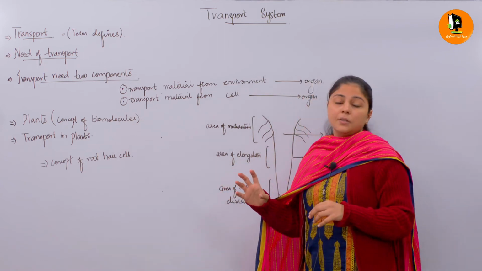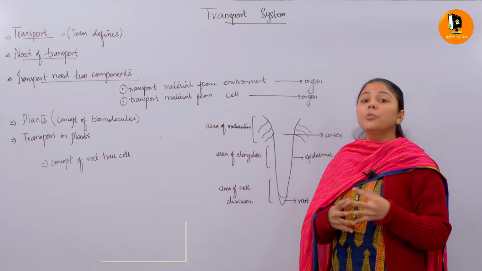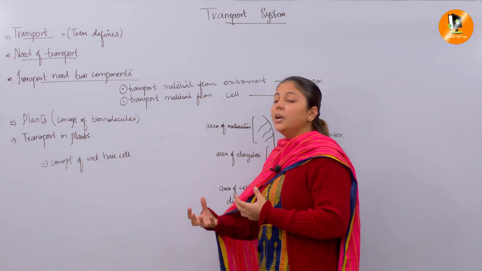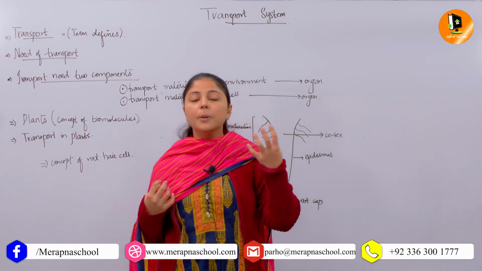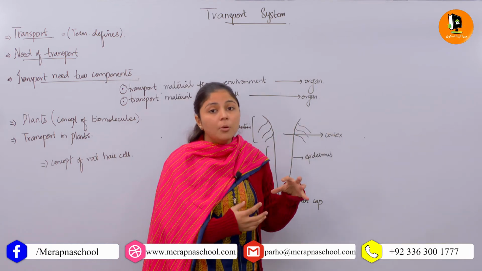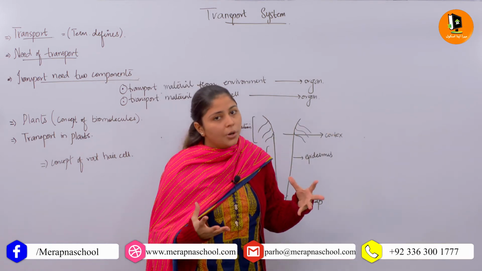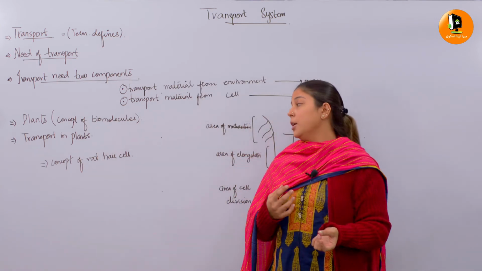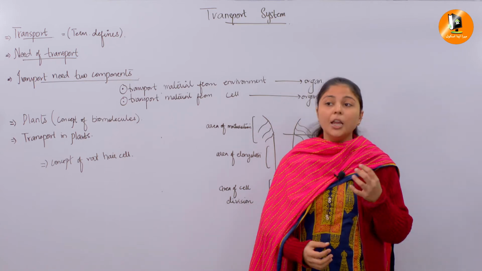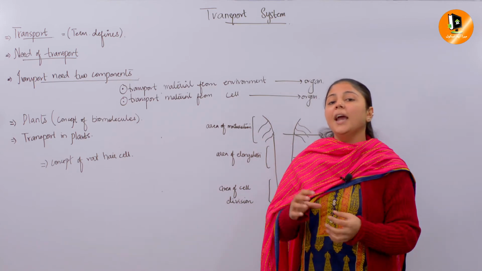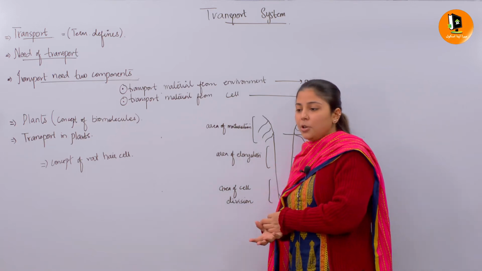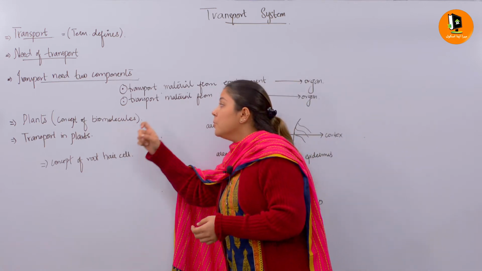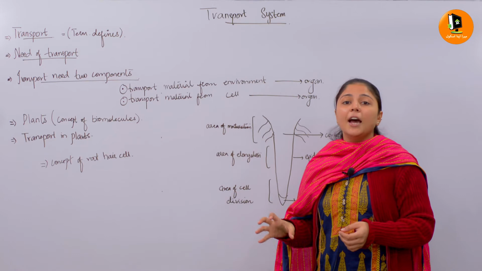In plants, if I am talking about the raw material, you know very well that plants absorb material from the soil. From the soil they take inorganic molecules in the form of phosphates, sulfates, and nitrates, importantly, and convert them into organic molecules, known as biomolecules.